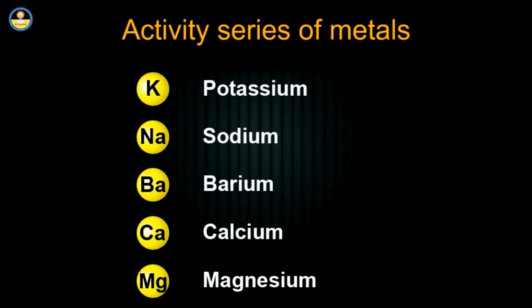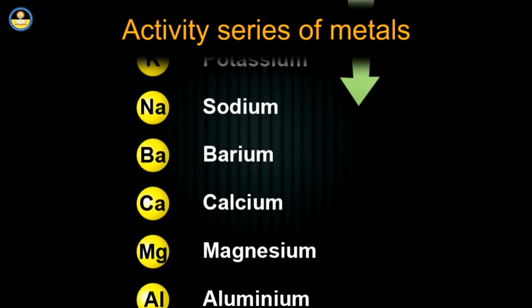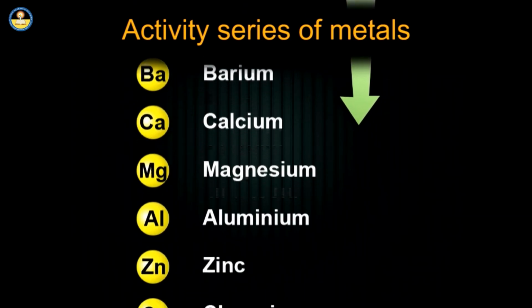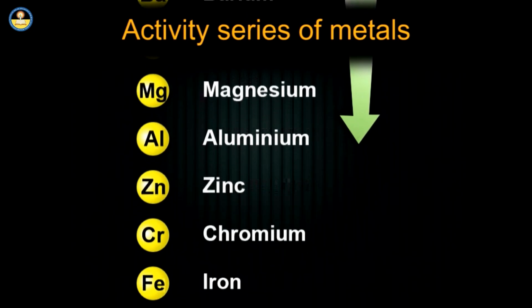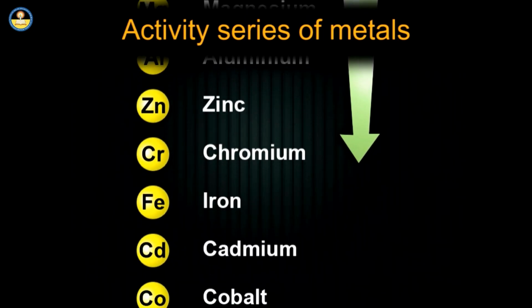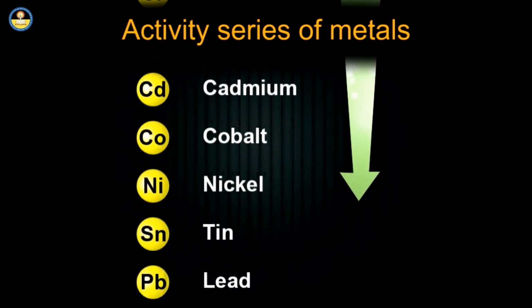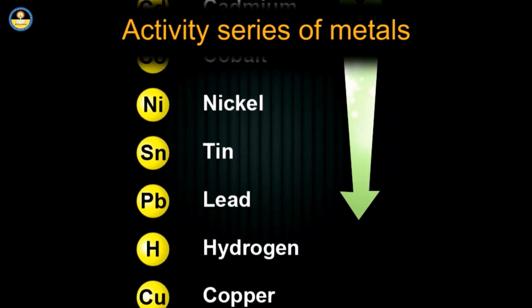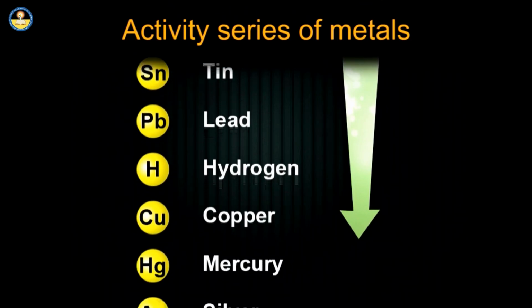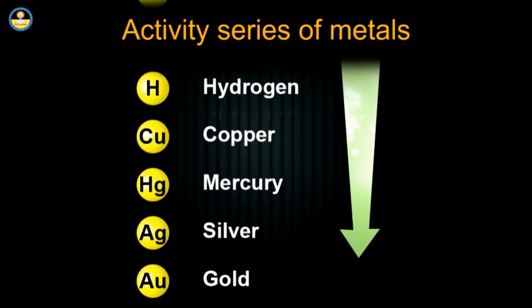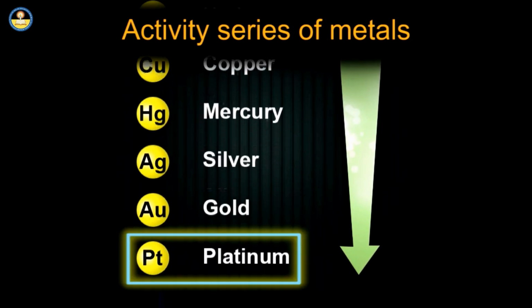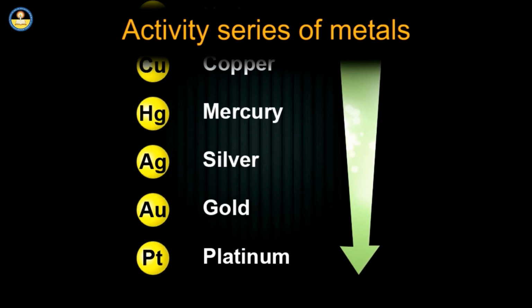The chemical reactivity of various metals with water or dilute acids is experimentally studied. On the basis of relative reactivity of their reaction with H2O, metals are arranged in the order of their decreasing reactivities as shown in the table. As we move down the series, the chemical reactivity of the metals decreases. Platinum is the least reactive metal.